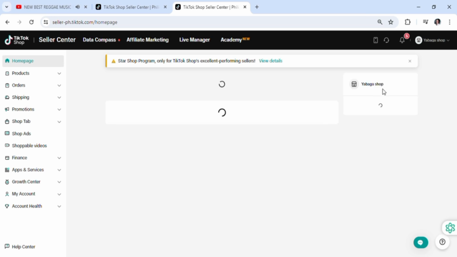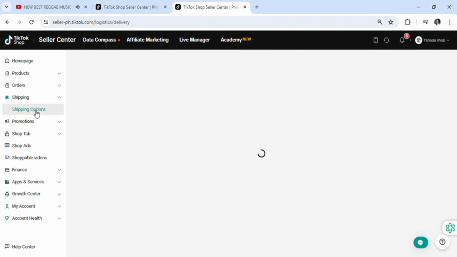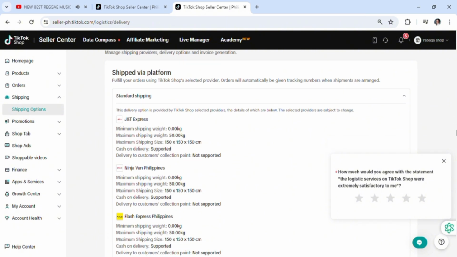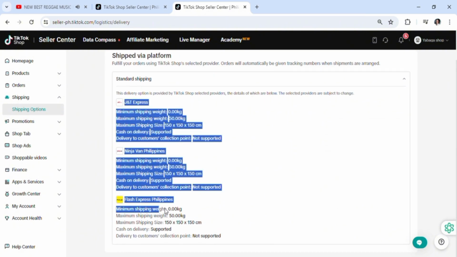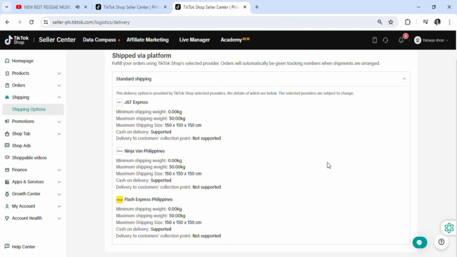So once you submit this, it'll be under review for like 24 hours before you get an absolute answer whether you're going to be selling this or not. So that's just basically it. This is the shipping options here. Now depending on which country you're from, I'm from the Philippines again, so these are the carriers that we have: GNG Express in Japan and Flash Express. Now in America, for example, we have USPS and UPS. Okay, but right now let's just go to the affiliate homepage.